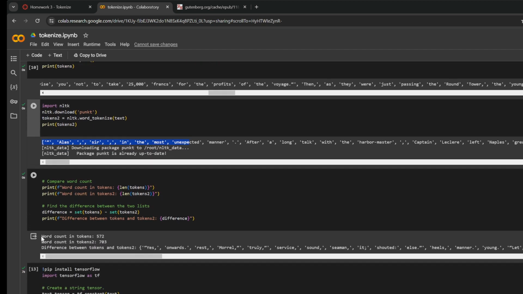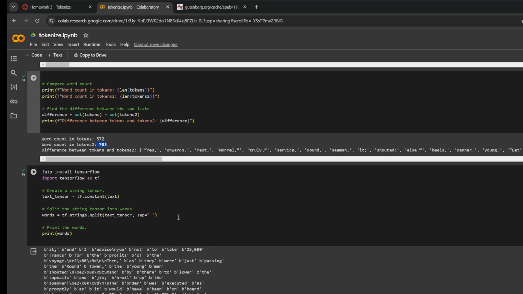If I look at this, I just did a word count. You can do anything, it doesn't have to be a word count. You can do length or however you want to do it. But the first one, I got 570 tokens. The last one, I got about 700. So you see, it's quite a difference.